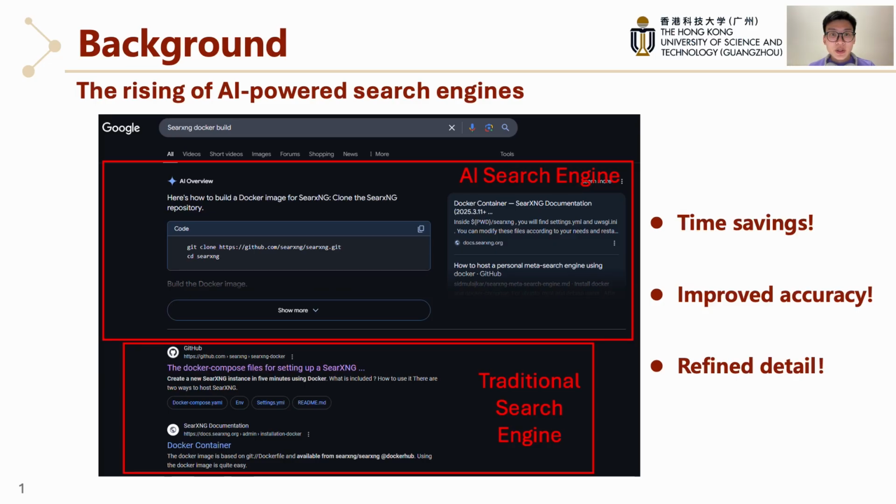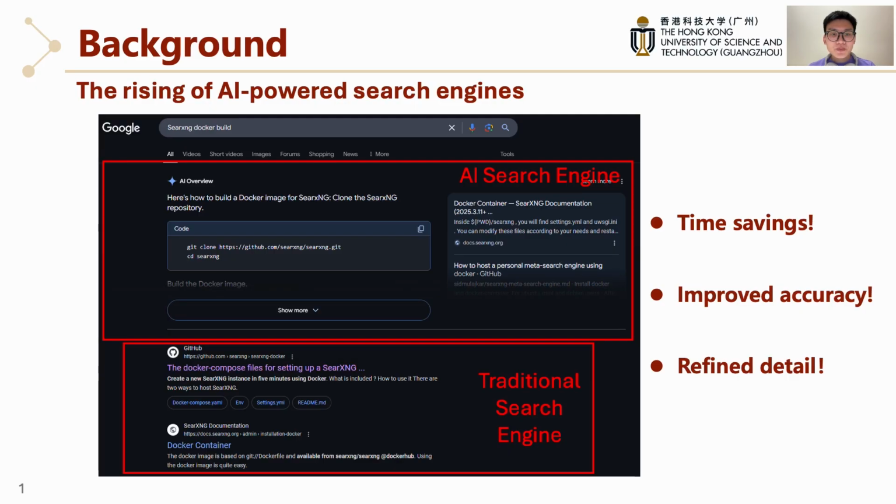Think about the last time we searched for something. With traditional search, we got a page of blue links, as shown at the bottom of the slide. In this case, we clicked, skimmed, opened more tabs, and pieced the answer together all by ourselves. Now there's a shift. AI-powered search understands the goal behind our query and gives us a direct, synthesized response. So instead of "here are 10 links about the query," AI-powered search says, "here's the solution about the query."